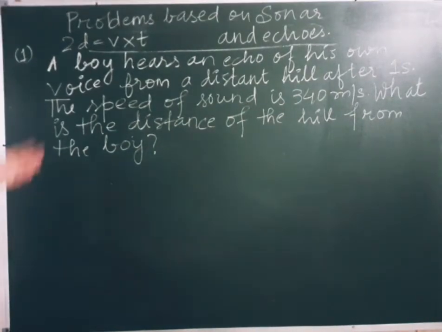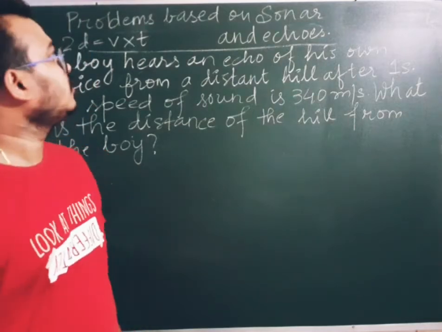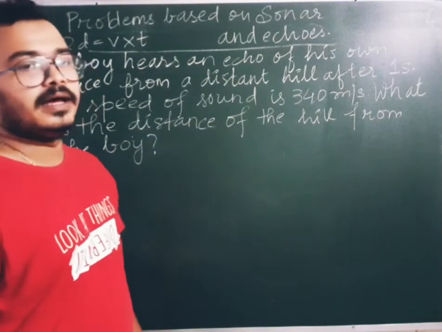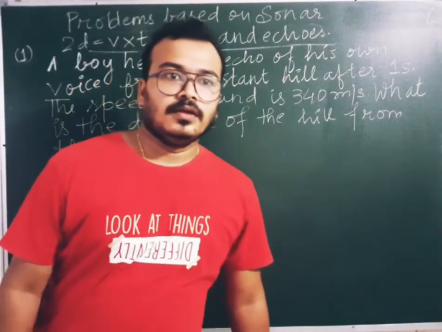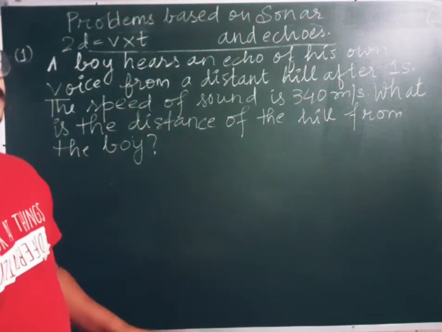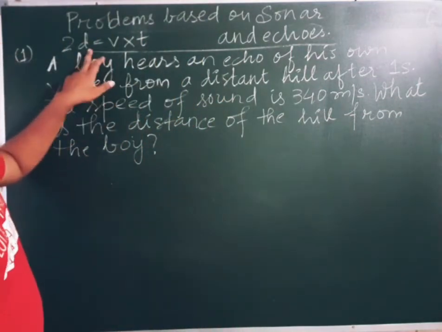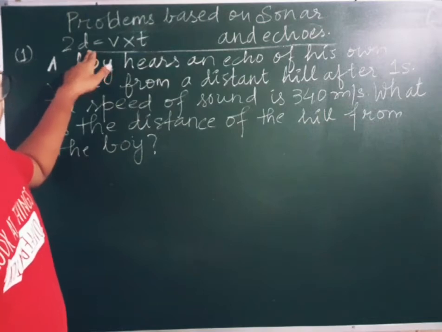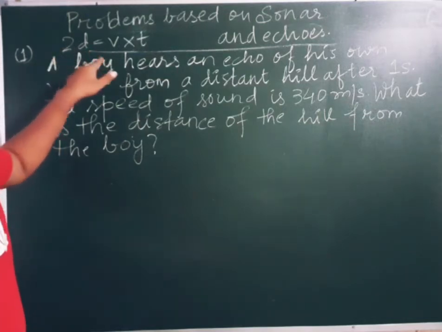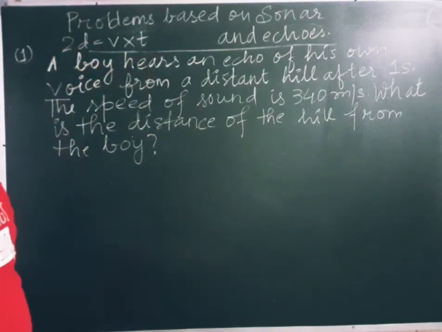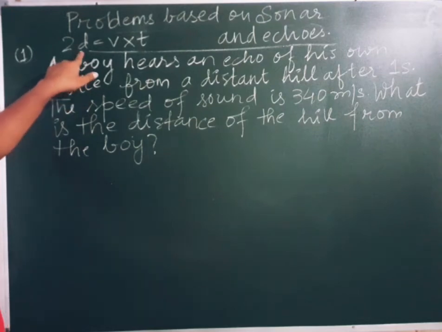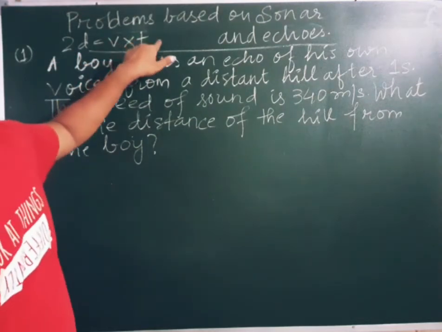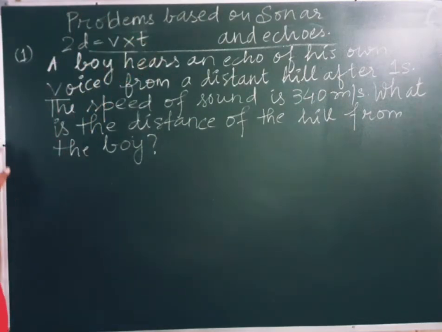Hello students, now we are going to do the questions based on the sonar as well as on echoes. We have already seen what sonar is and what echoes are. According to that, there is one formula, that is 2D = V × T. D is for distance, V is for velocity, T is for time. Now, the question I have written over here.